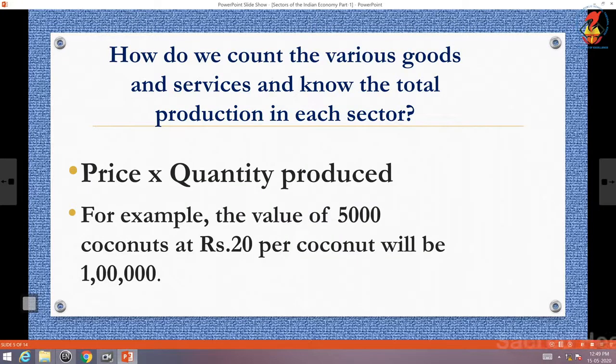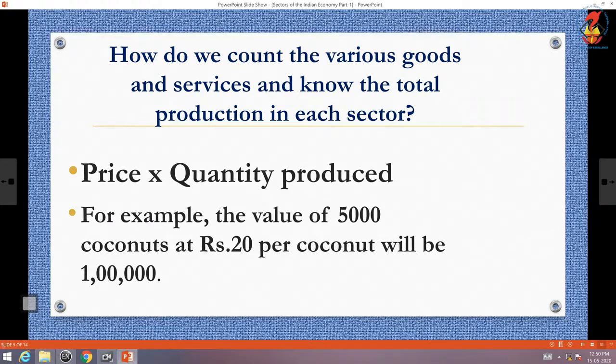How do we count the various goods and services and know the total production in each sector? By a simple method, price multiplied by quantity produced, price into quantity. For example, the value of 5,000 coconuts at ₹20 per coconut will be 1 lakh.